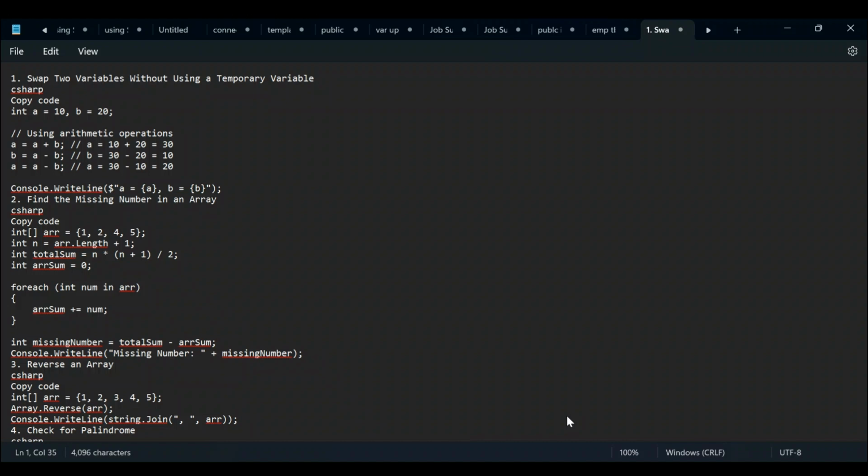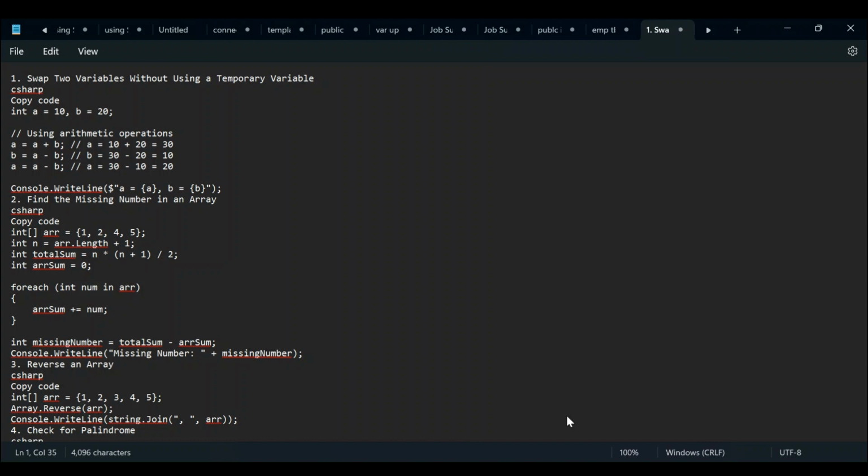That is easy. But if the problem demands doing it without the third variable, then you have to think twice: are you able to give the answer without using the third variable or not? Based on that, you have to create the logic. Here I have taken A equal to 10 and B equal to 20. I have to swap them so that A is 20 and B is 10. You have to do this problem within 1 minute, because they ask questions quickly.